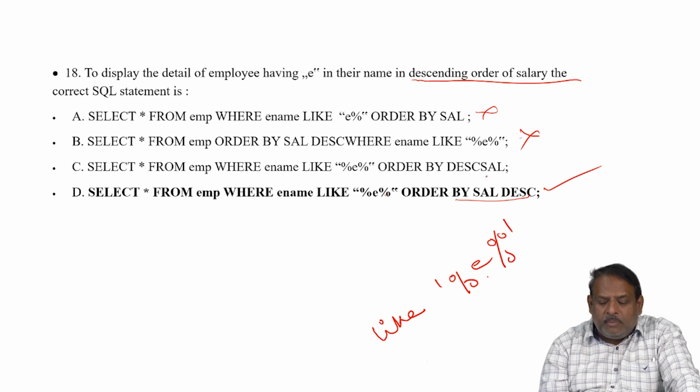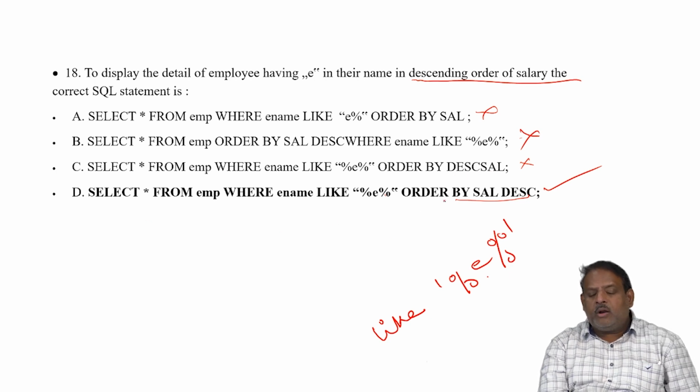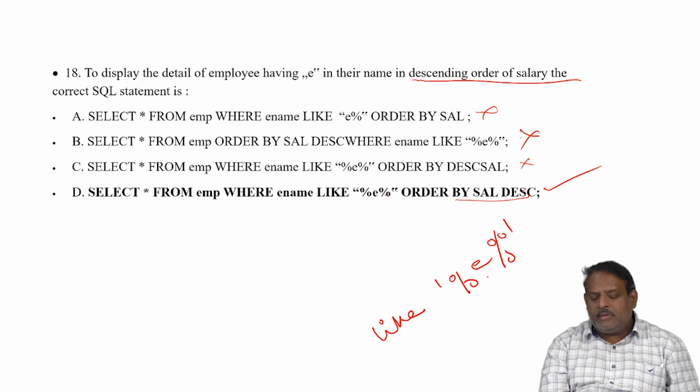Another is syntactically wrong because it should be ORDER BY column then DESC. The right answer is ORDER BY salary DESC.